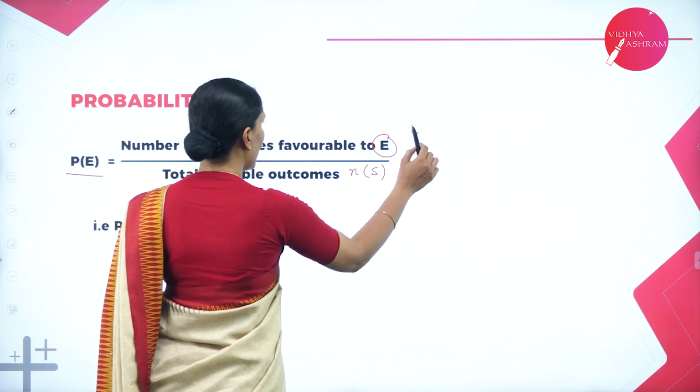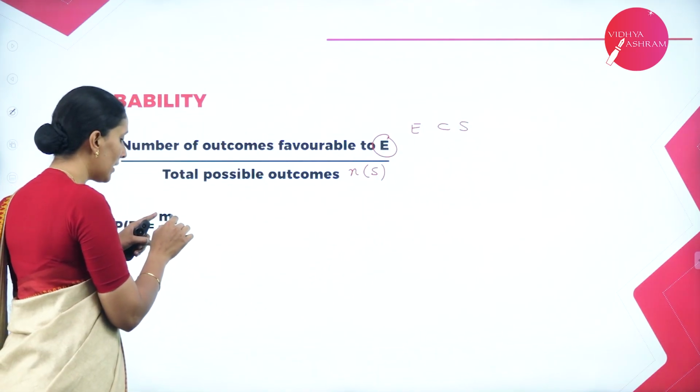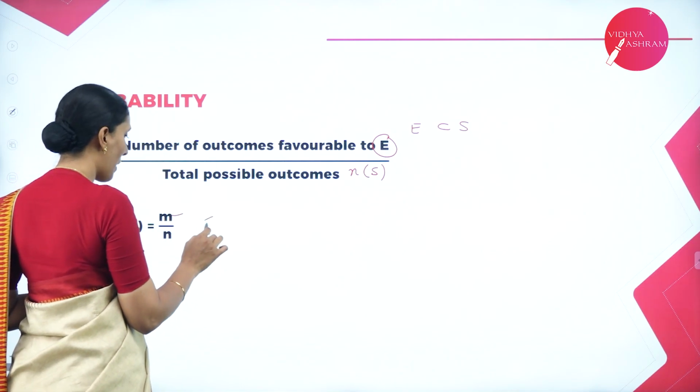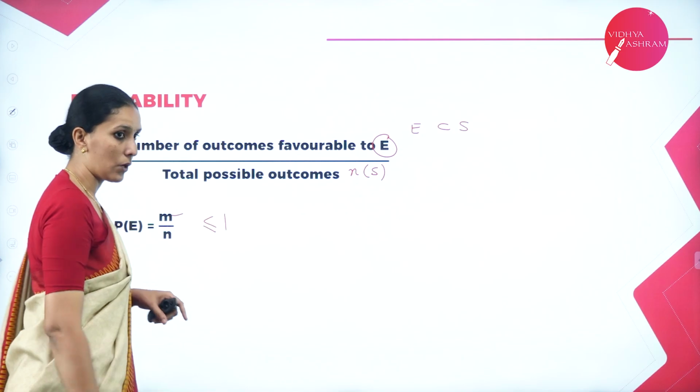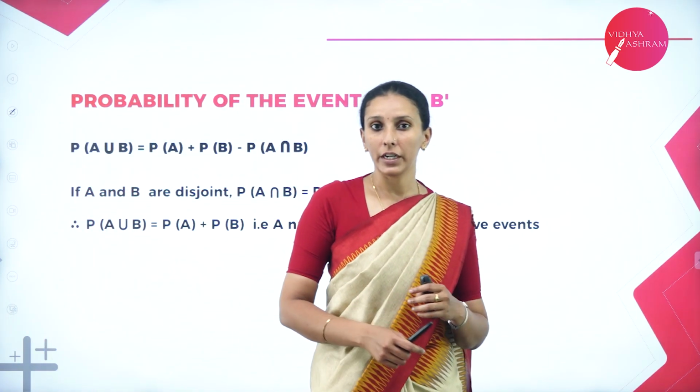We know that E is always a subset of the sample space, and hence the numerator contains a smaller value than the denominator, and hence the probability value is always less than or equal to 1. Now we will learn how we assign the probability of certain events.